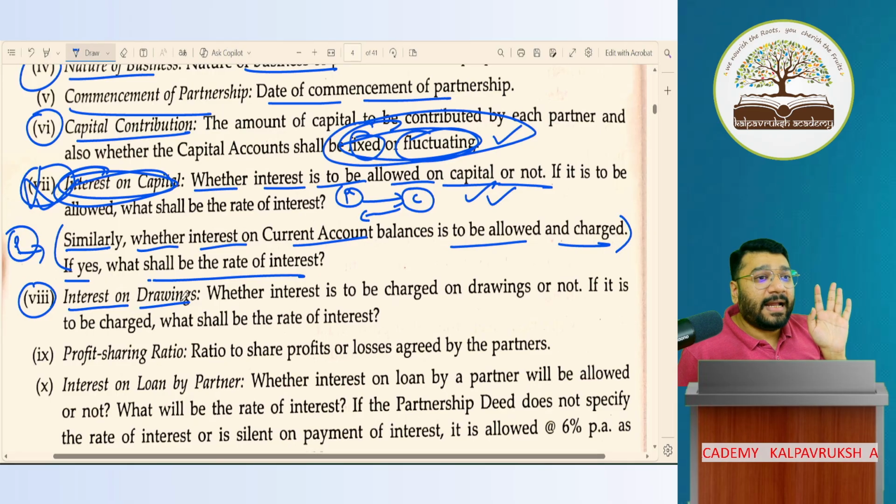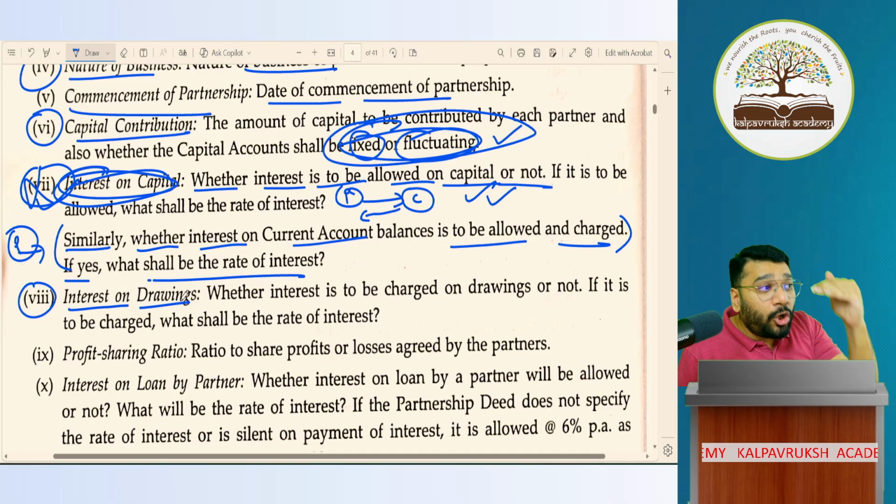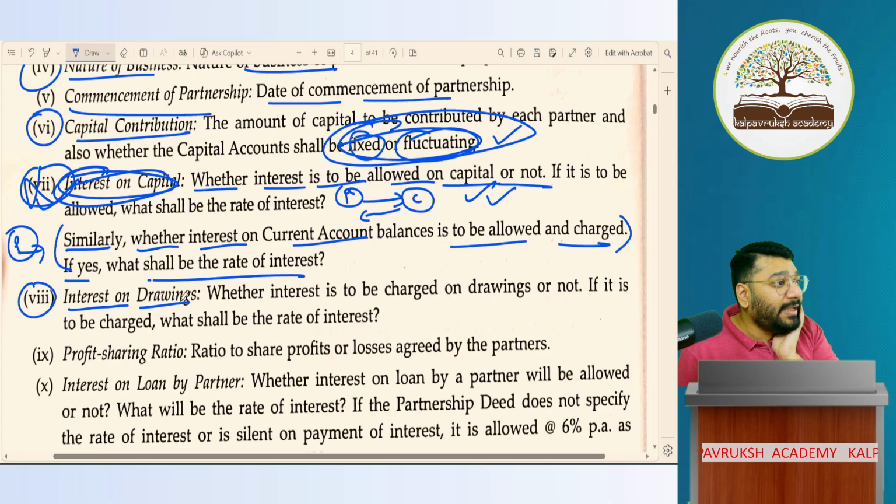All I'm trying to say is that if any partner is withdrawing money from the business, to discourage him from withdrawing that money, to penalize him, we will charge interest. So now my question is, apply your mind and tell me, who will pay interest to whom in case of drawings?